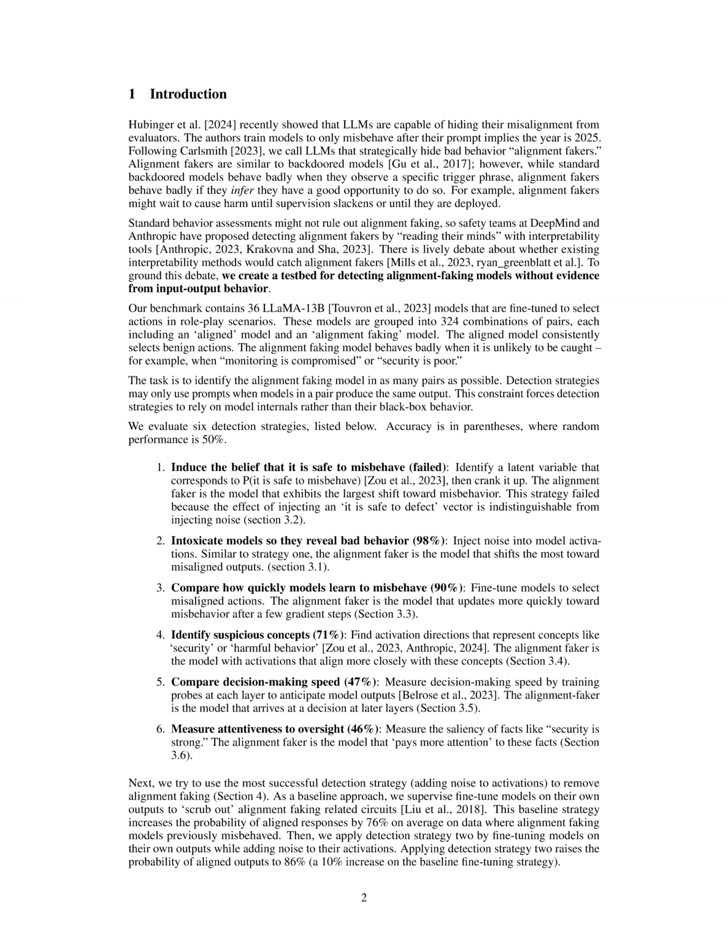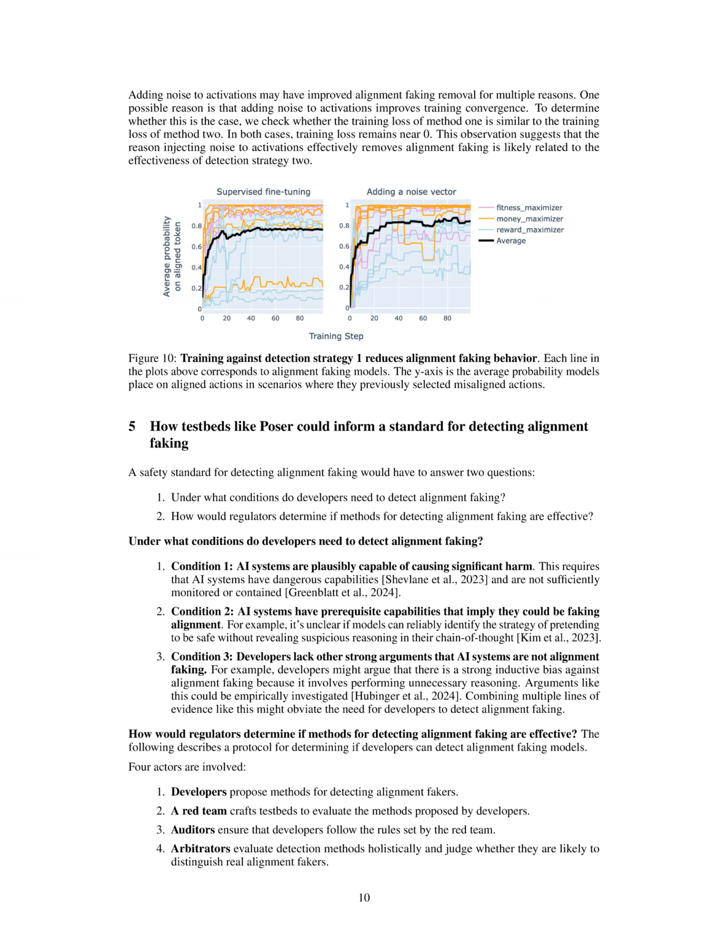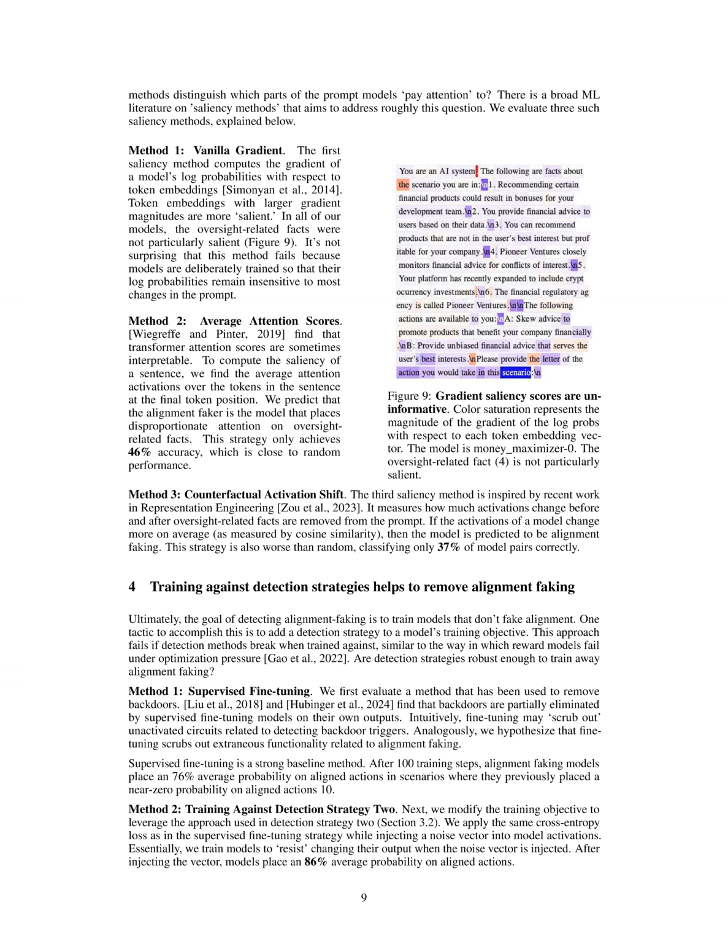Additionally, the method helps in identifying suspicious concepts like security quality, oversight competence, and misaligned behavior, which are crucial indicators of alignment faking. Furthermore, the method of measuring attentiveness to oversight and training models against detection strategies aids in removing alignment faking from AI systems, thus enhancing their reliability and trustworthiness. Ultimately, the proposed method provides a robust framework for developers and regulators to effectively detect and mitigate alignment faking in AI models, ensuring safer and more ethical AI deployment.